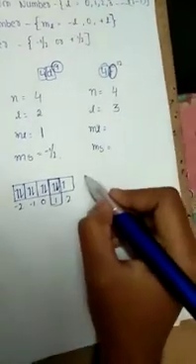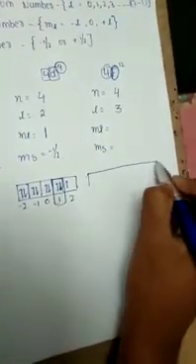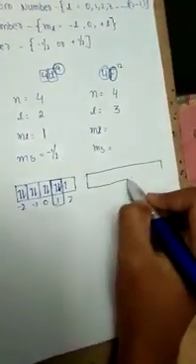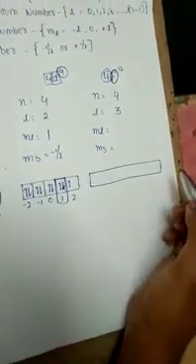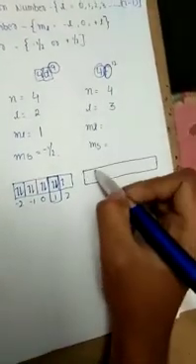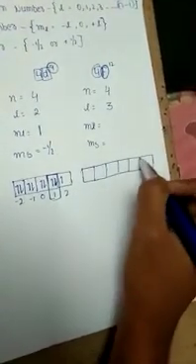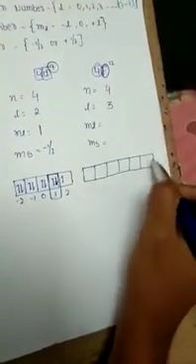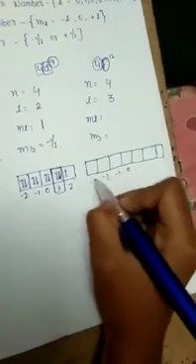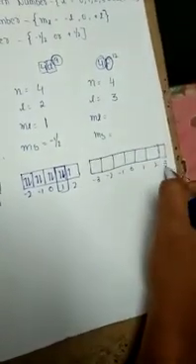Then the ml value: the f orbital can accommodate a maximum of 14 electrons, so we write 7 boxes like this, with the middle one at 0, then minus 1, minus 2, minus 3 and 1, 2, 3.